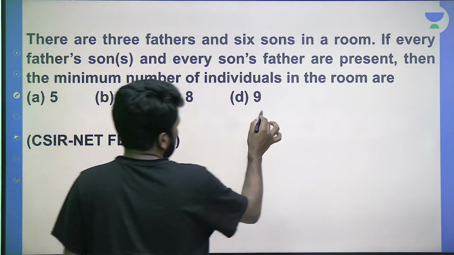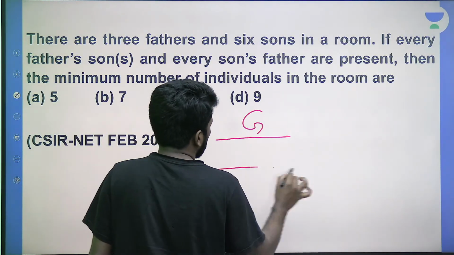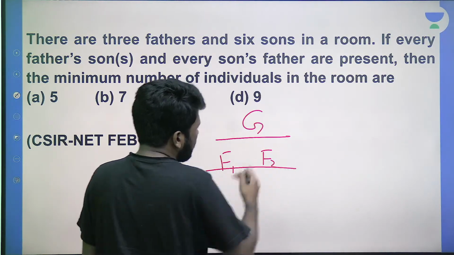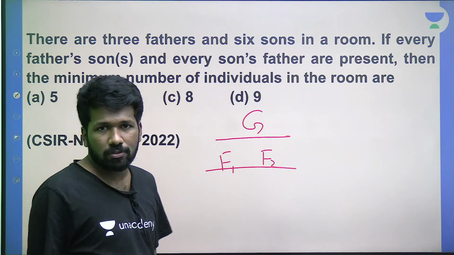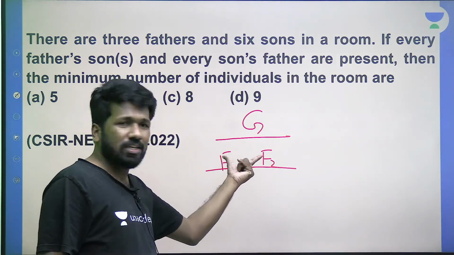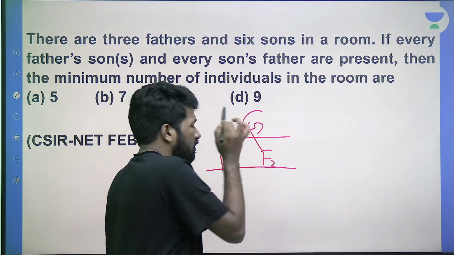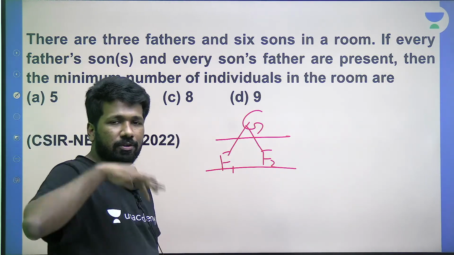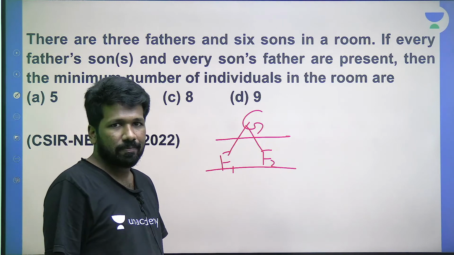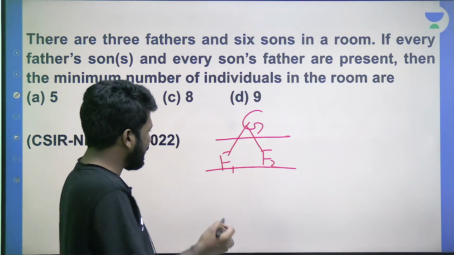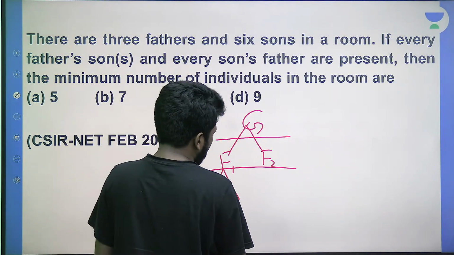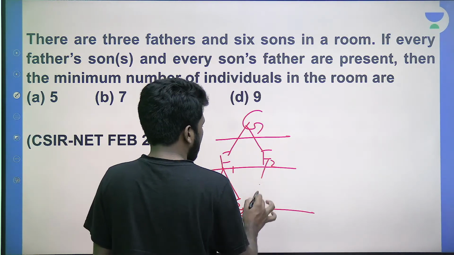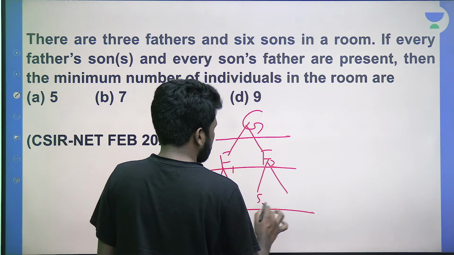Why 2 generations? So the grandfather and his 2 children, F1 and F2. Now 3 fathers are completed. Now we only have to focus on children or sons. Already these 2 are sons. This grandfather's children are these fathers, right? Think about your grandfather and your grandfather's 2 children. The first father, think that there are 2 children, say S1 and S2. Second person, S3 and S4.